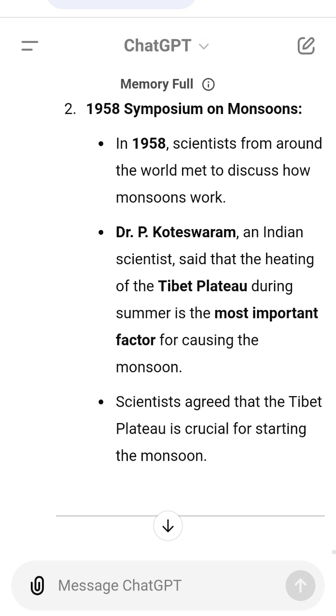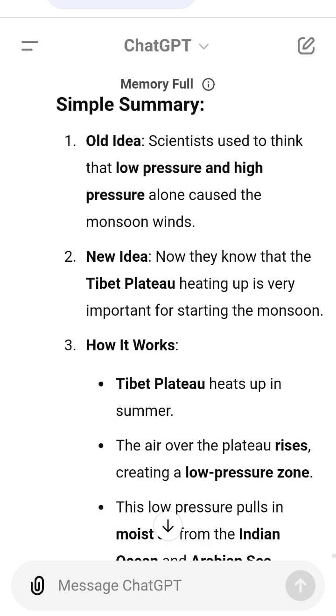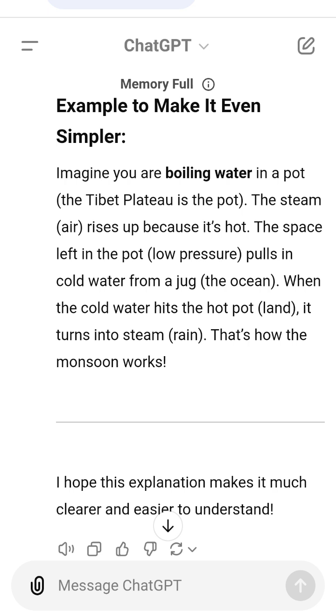Simple summary. 1. Old idea. Scientists used to think that low pressure and high pressure alone caused the monsoon winds. 2. New idea. Now they know that the Tibet Plateau heating up is very important for starting the monsoon. 3. How it works. Tibet Plateau heats up in summer. The air over the plateau rises, creating a low-pressure zone. This low pressure pulls in moist air from the Indian Ocean and Arabian Sea. When this moist air hits the mountains, it cools down and creates rain.